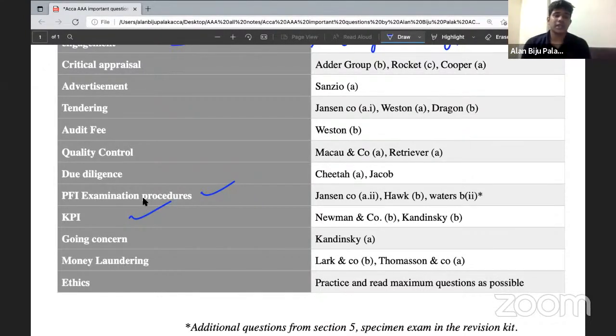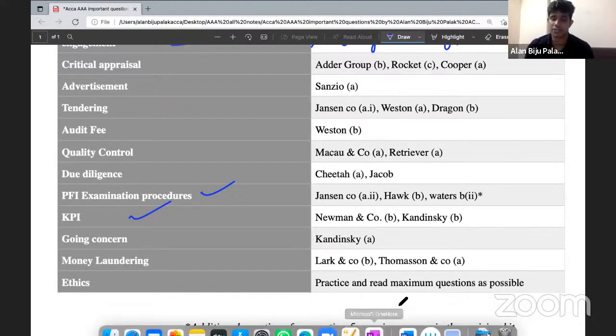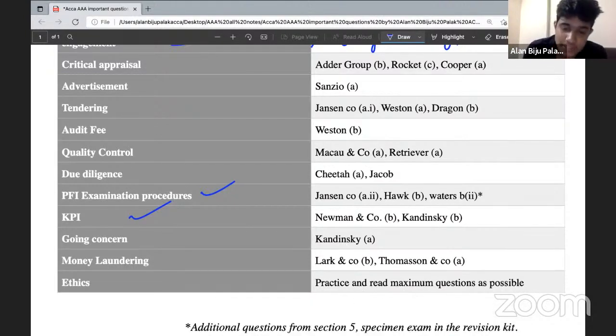And when it comes to the area of due diligence, always think like an investor and consider all the factors that you might consider while investing in a company. You need to write about the reasons for which you are obtaining multiple types of information. So these are all the things that you need to consider in relation to your AAA exams.